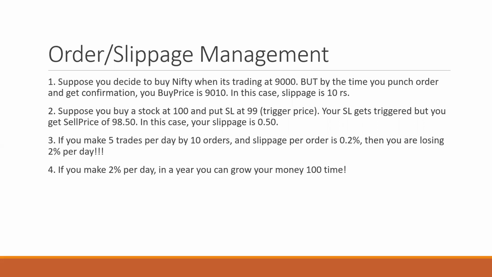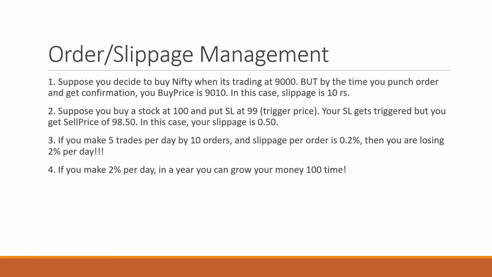Another example, you put a stop loss at 99, but it gets traded at 98.50. Everyone can relate to that. A lot of people tend to blame the broker. You may think that the broker is not providing you the right price for the stop loss, but that is not the case. We'll show you. You can actually understand once you go a little deeper into how trading technology works. You will understand this is not the case actually.